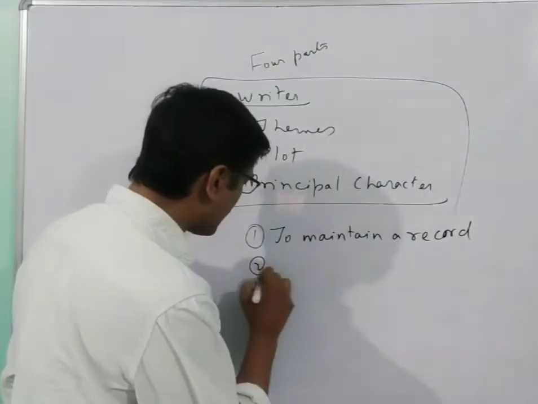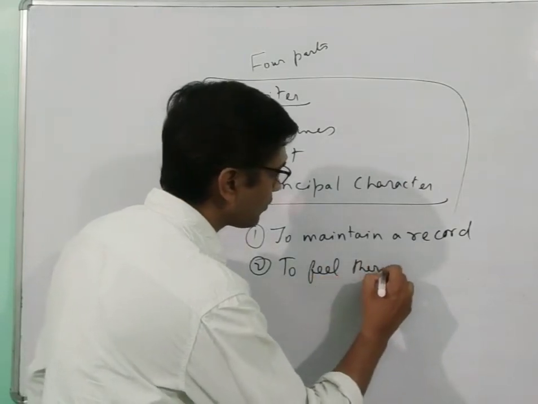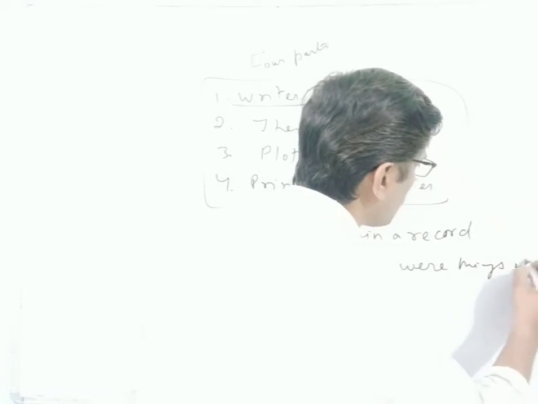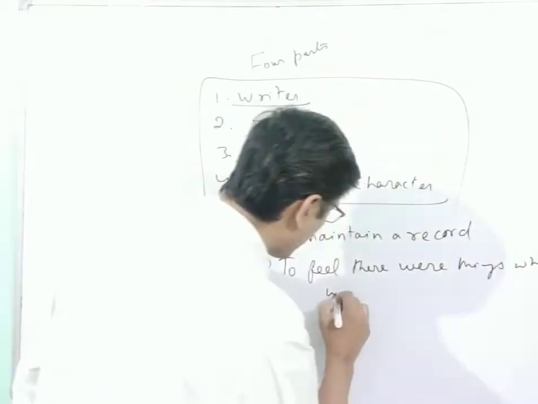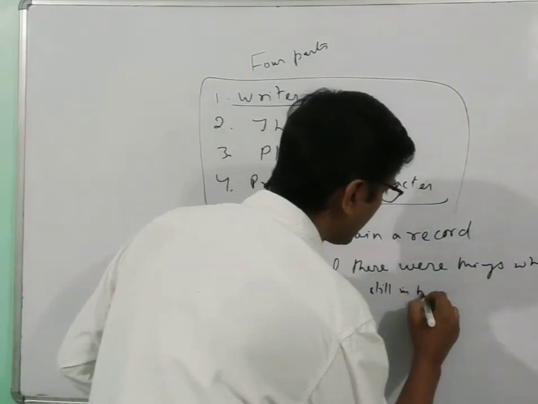Okay, and the second theme, to feel there were things which were still in her control.